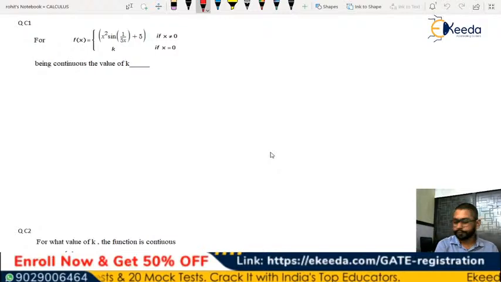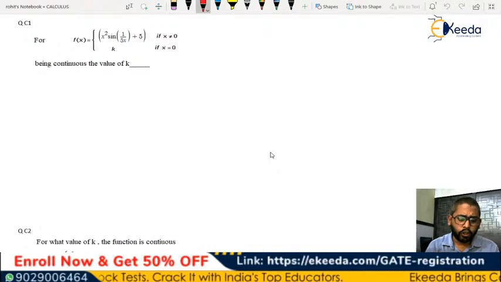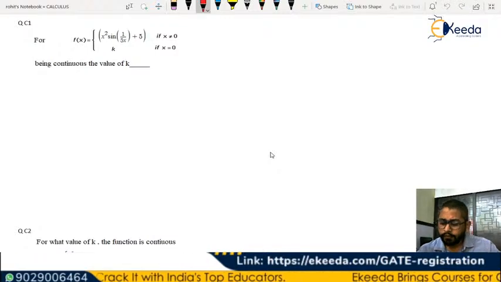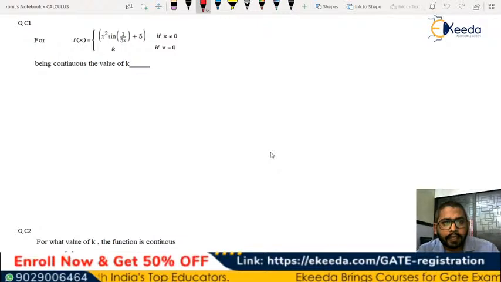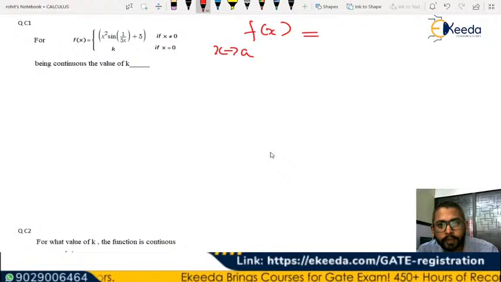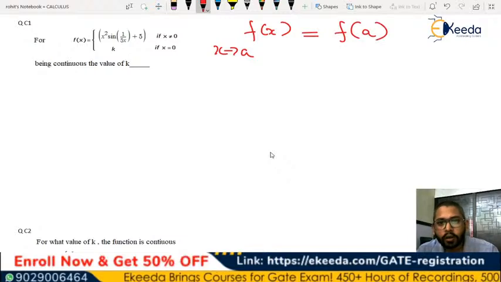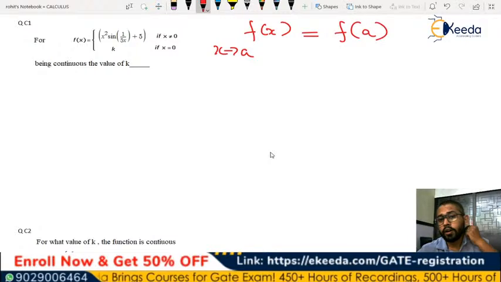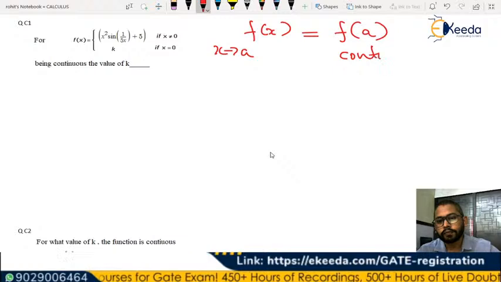So for continuity, we know one thing: for a function being continuous, the limit of f of x for x tends to, let's say, a should be equal to the function value at x is equal to a for a continuous function.